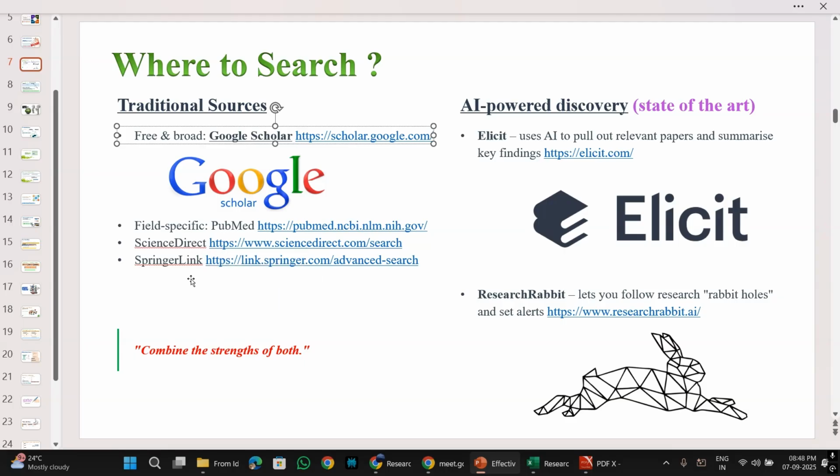Okay, so this link, this ppt will be with you. You can explore these links to be able to search using the keywords, and again the same method. Then Springer Link. So from different publication houses, there are different search engines. Okay, besides the Google Scholar. But Google Scholar is just one storehouse of everything. Okay, and besides that, these AI powered discoveries.